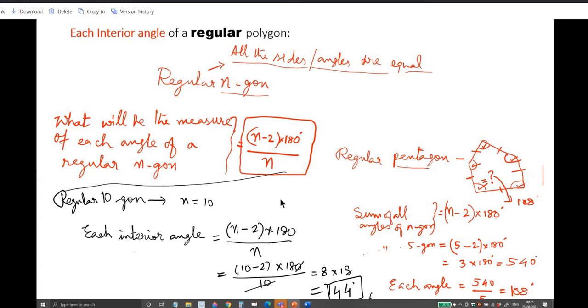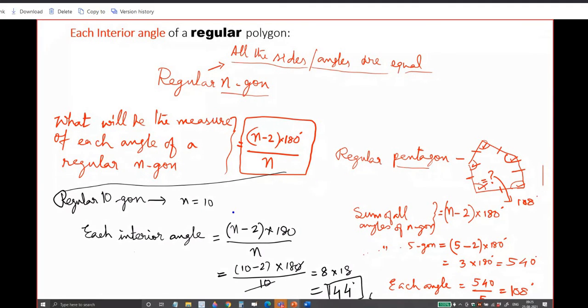I am asking you a question. A regular 10-gon is there. What will be the measure of each interior angle? Sir, 10-gon means n equal to 10. Yes, sir. So 10 minus 2 into 180. N minus 2 into 180 gives the total of all the angles.